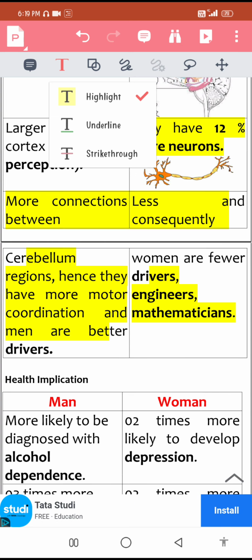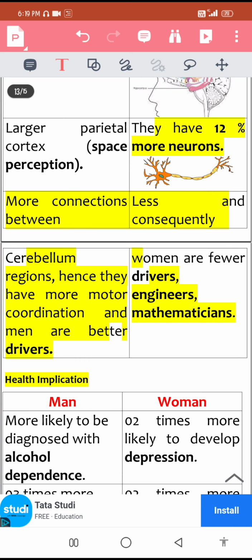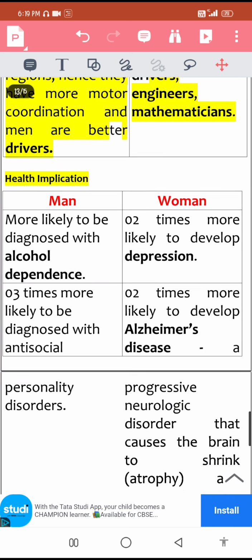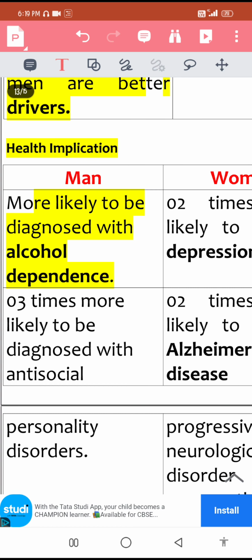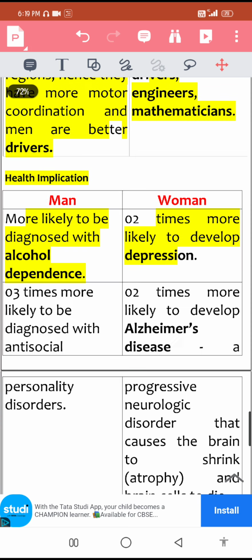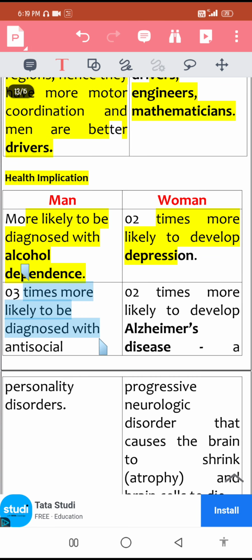Then lastly, there are some medical conditions which can be compared between the two sexes. Men are more likely to be diagnosed with alcoholic dependence, whereas females are 2 times more likely to develop depression. Okay. Then one more difference lies here. Men are 3 times more likely to be diagnosed with antisocial personality disorders. They can be murderers, burglars or rapists.